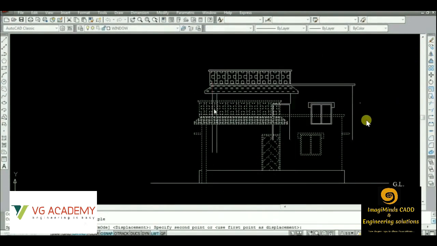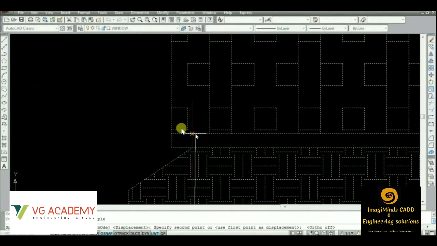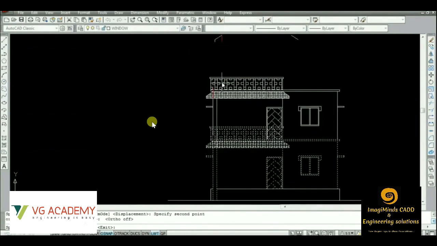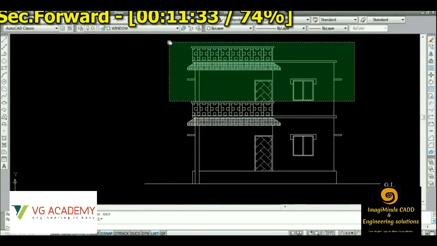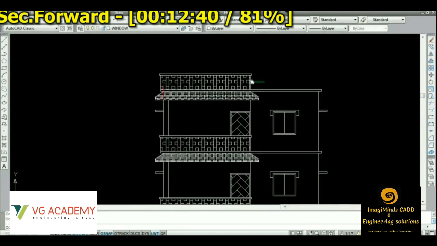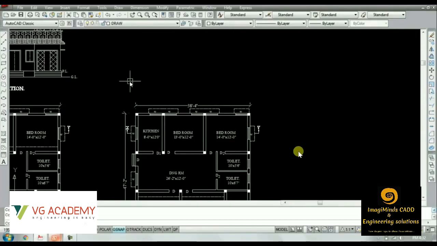Here you can see, guys, we have a typical floor plan for this project. So we are just copying the ground floor to the first floor and the second floor. This is the elevation view, you can see. It's the step-by-step process of creating exterior elevations.